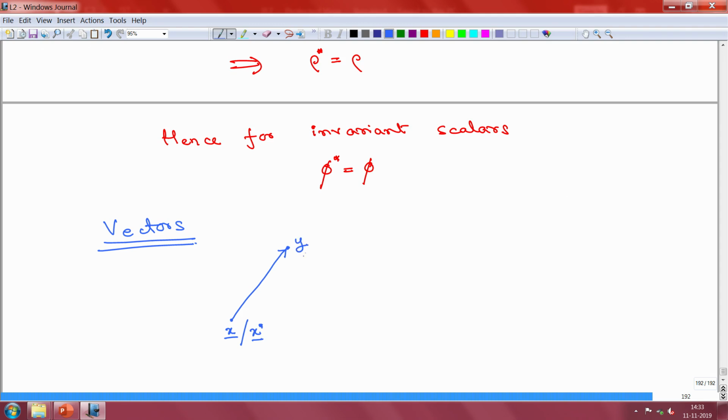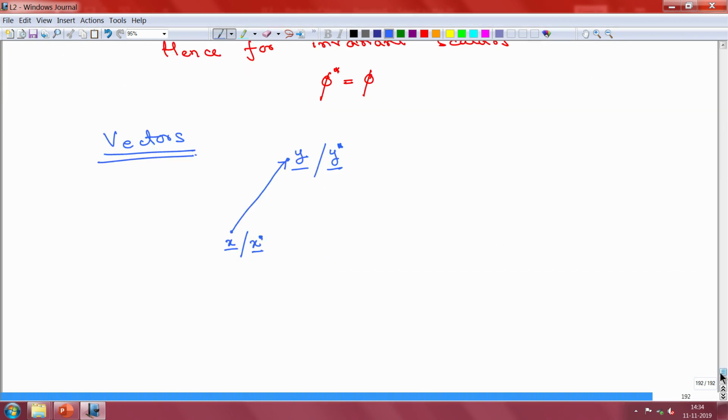Similarly, this is another point, let us say this is y, and in the rotated frame, the new frame, a rigid body translated and rotated frame, you have y star as the new value. Now, displacement we have to understand is something that is truly frame invariant, because otherwise how will you even discuss lengths? If displacements are not the same for all observers, how can you even agree upon a length?